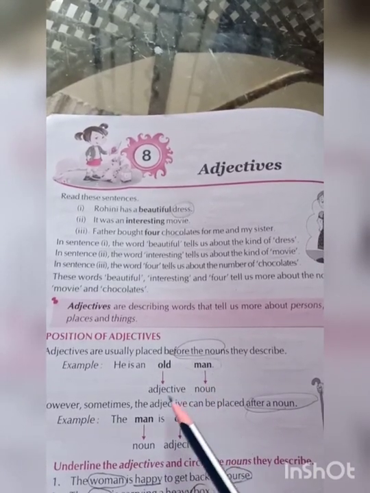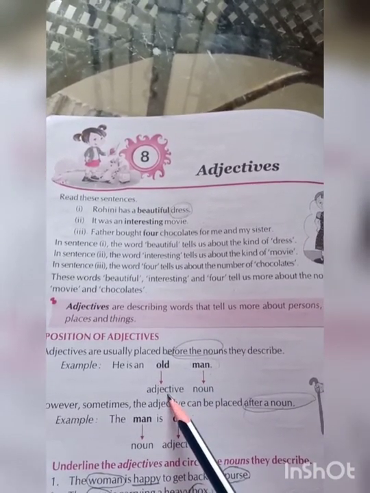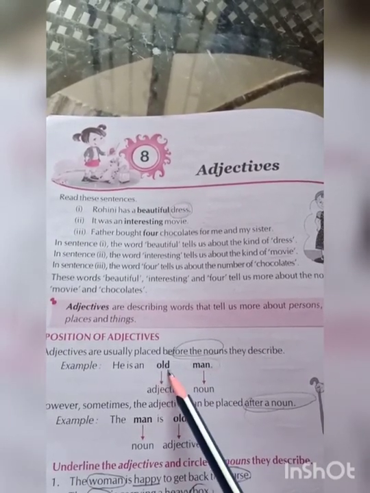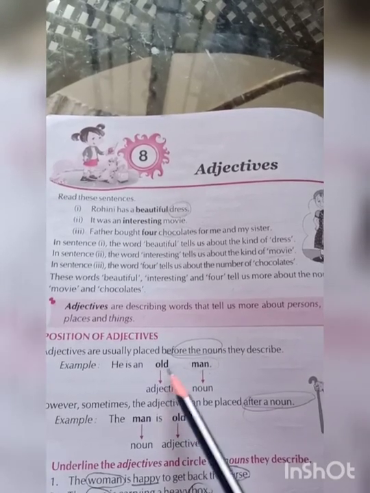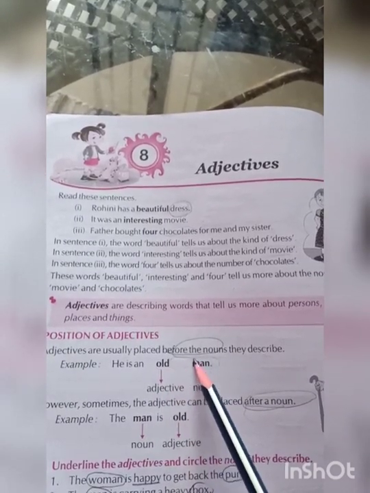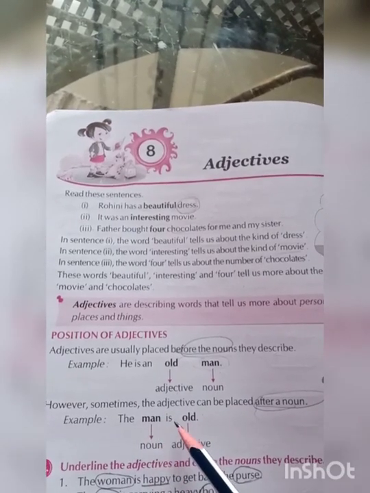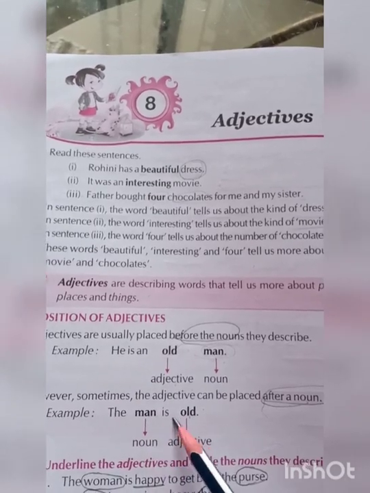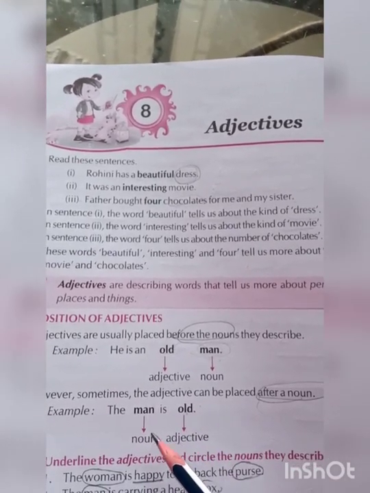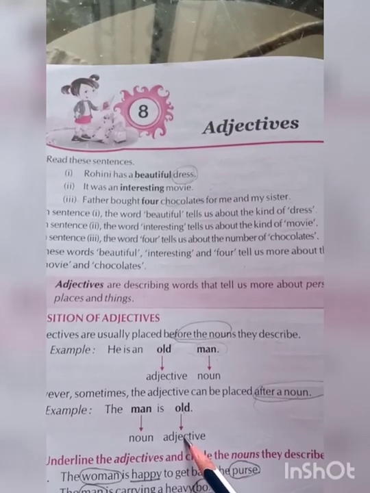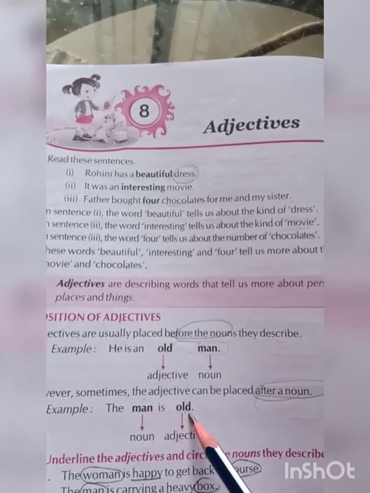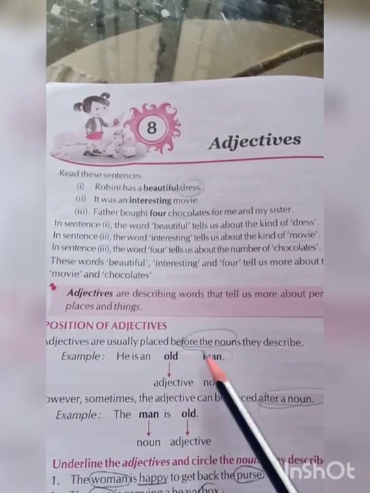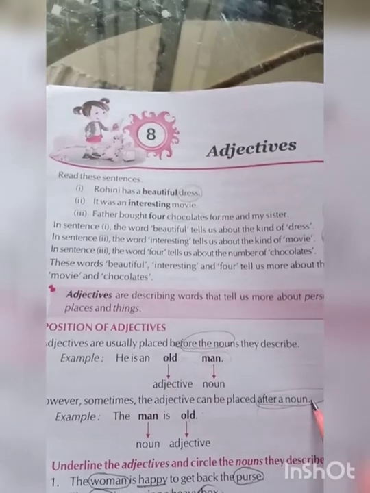Here the adjective is placed before the noun, right? Man is a noun, old is an adjective. Next example, the man is old. Here, man is a noun, old is an adjective. So, in this example, the adjective is placed after the noun. Got it? So, adjectives are placed before the noun as well as after a noun.